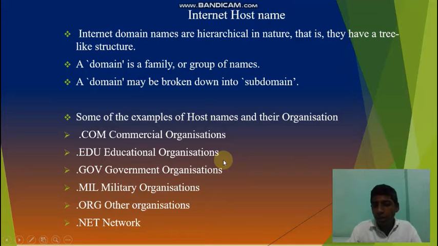The website itself shows what kind of organization it is. .gov means government organizations. These are the things which are given at the end of the website name. These are government organization websites.